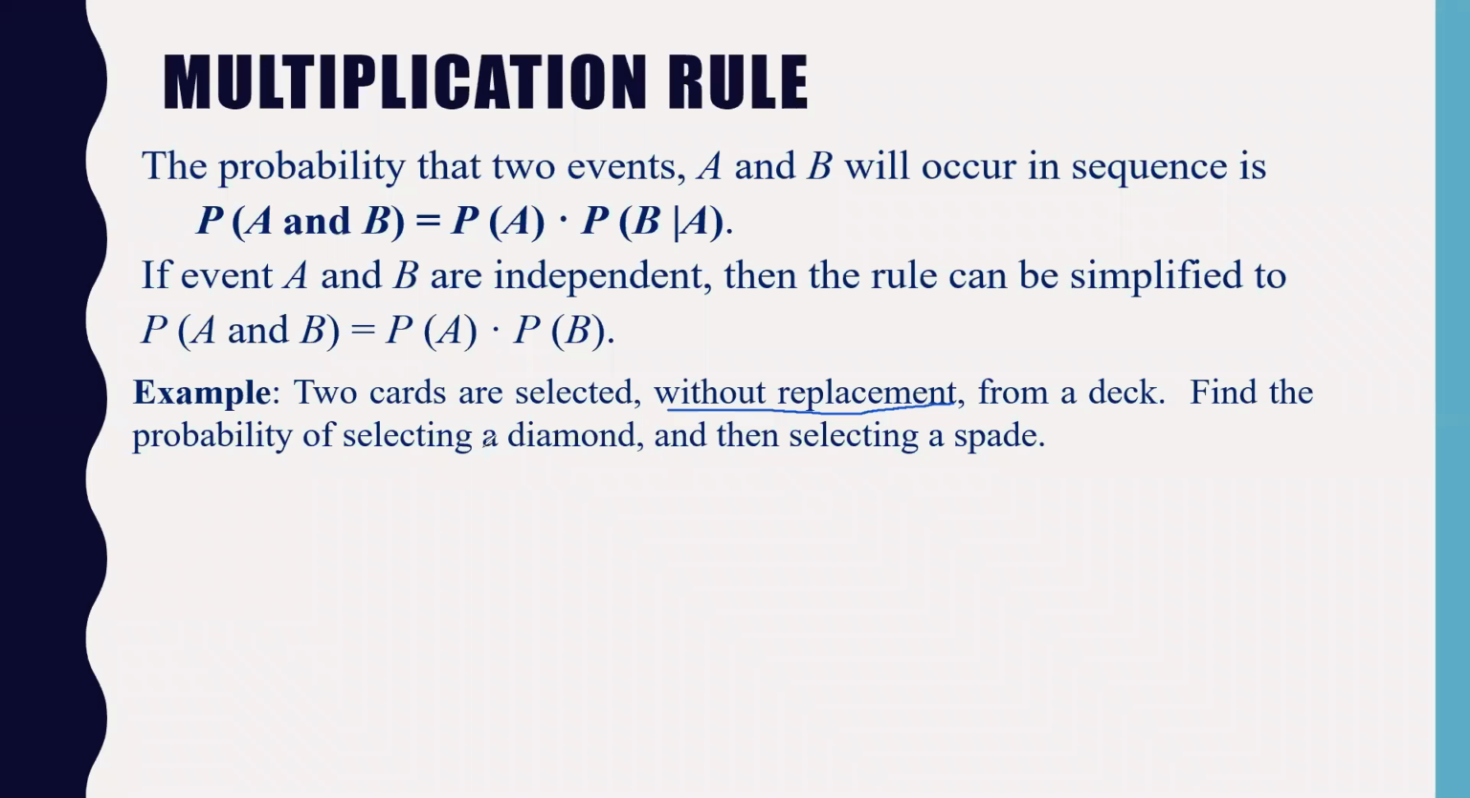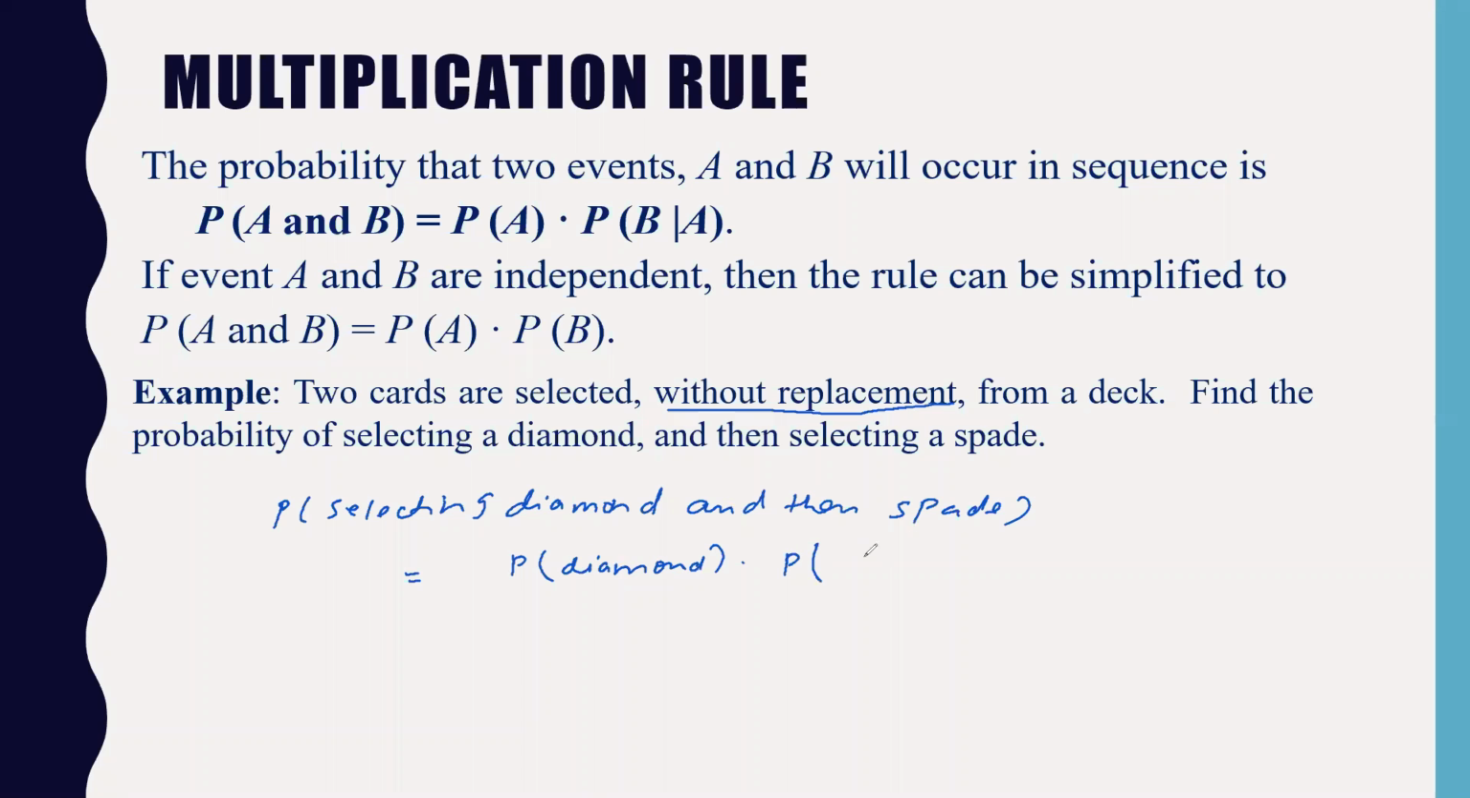So the probability of selecting diamond and then spade will be equal to probability of diamond into probability of spade given diamond. So probability of diamond can be selected in 13 by 52 times.